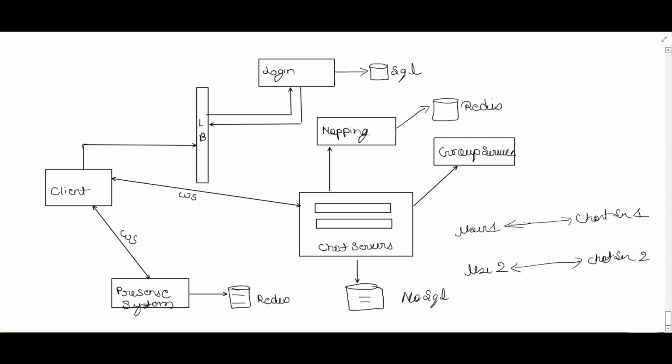When the user wants to send a message, the chat server will talk to the mapping service. The mapping service will tell where user 2 is connected. Then chat server 1 will drop the message to chat server 2, and chat server 2 will drop the message to user 2. So this is how it works. I have explained this in great detail. So this is it about the WhatsApp system design.